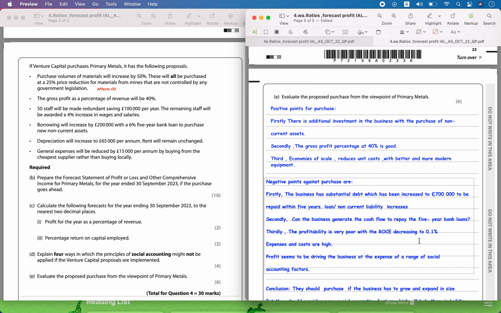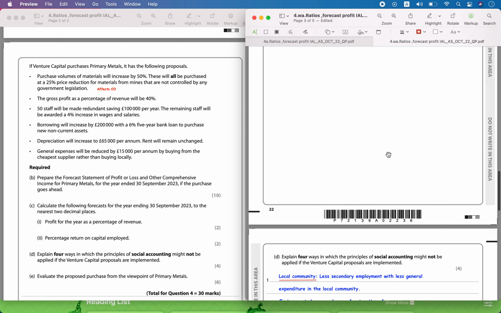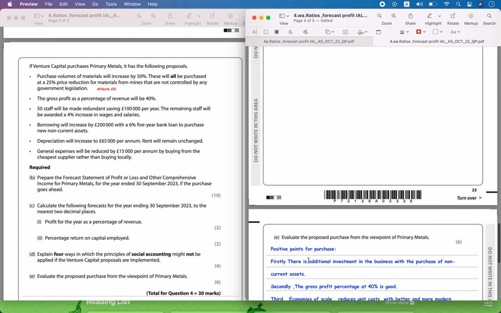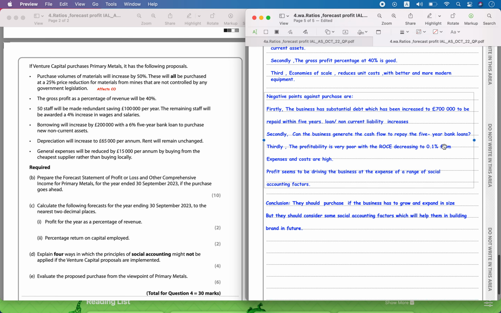ROC was very low, at around 0.1 percent. Earlier it was 4.63. We had calculated it was at least around 4.63. It was good. Now it has reduced to 0.1 percent, which means the expenses and costs have become high. This might be due to the staff being awarded a 4% increase in wages and salaries. So wage costs must have increased, and also 50 staff are being made redundant.